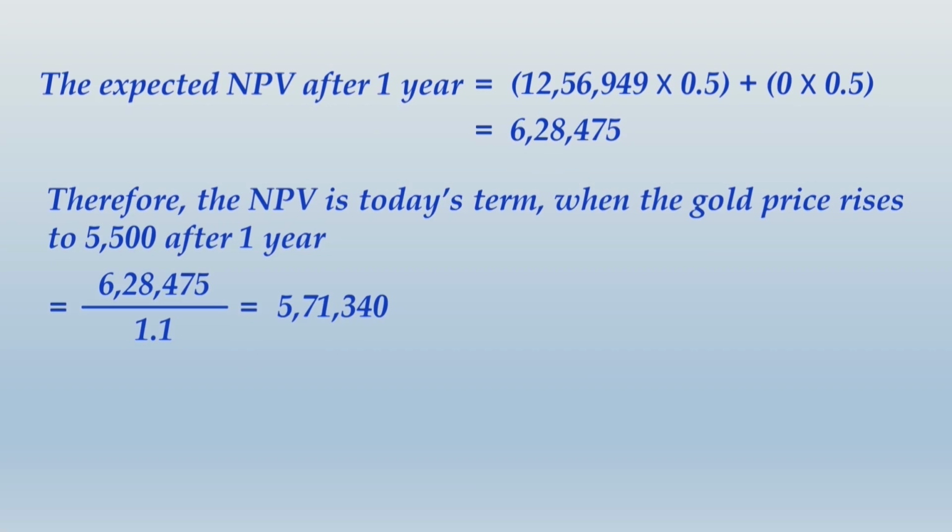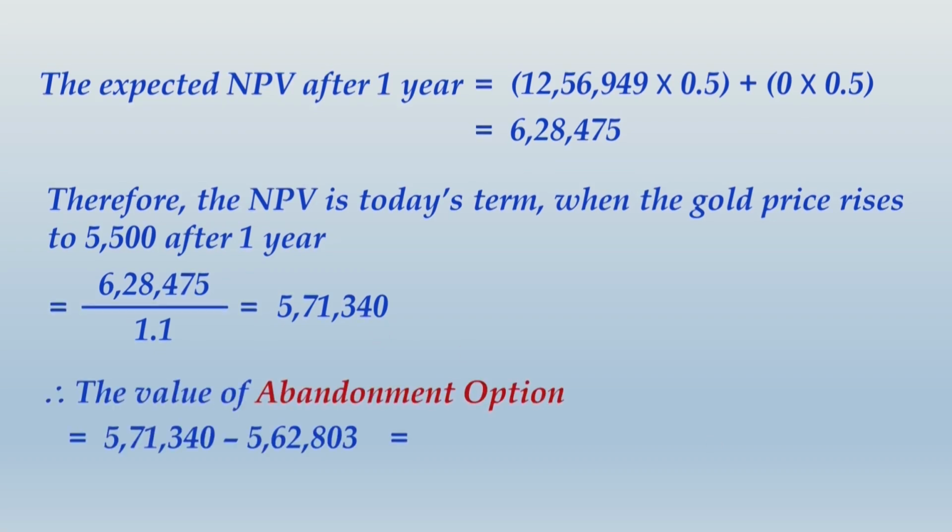5,71,340. Now, whatever final amount of NPV in today's terms you got without abandonment option, if you subtract it from this NPV, you get the value of abandonment option, and that would be 8538. So look at one thing, for the option to reopen the mine now, abandonment option is substantially worthwhile. Here also it is worthwhile, but it is not making much of a difference. So please write up this entire calculation and that will be end of the solution.